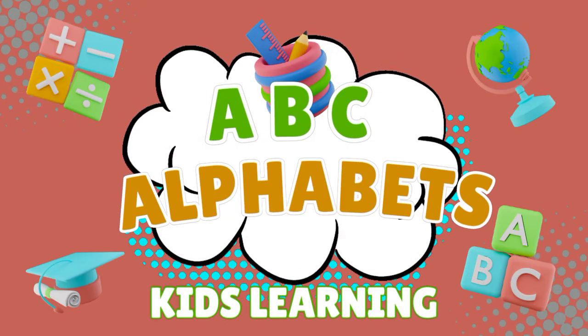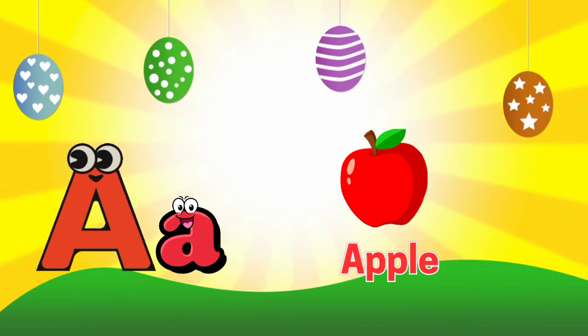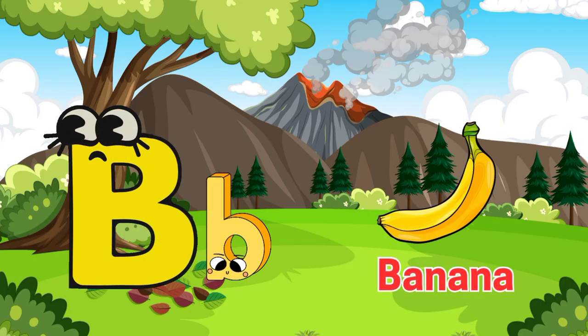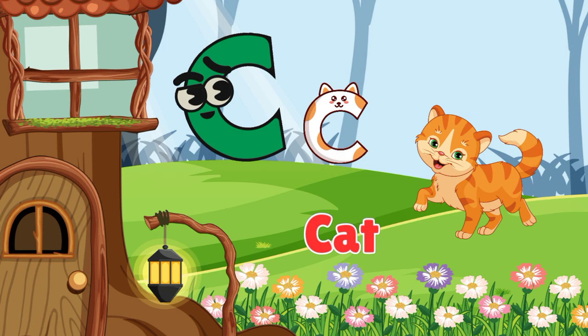Alphabets, kids learning. A for apple. A for ant. B for banana. B for ball. C for cat.